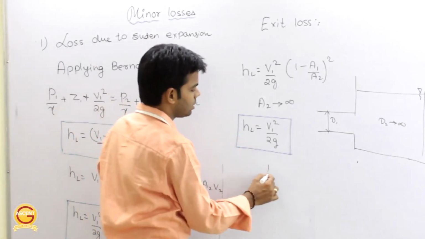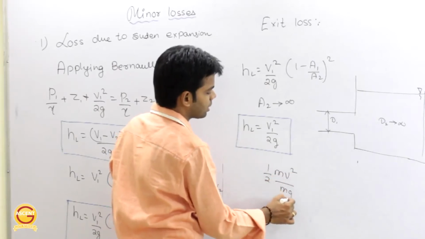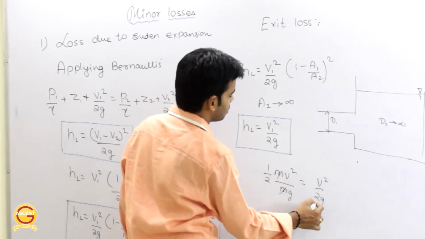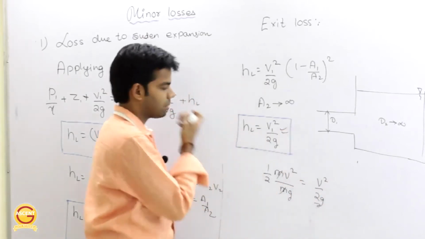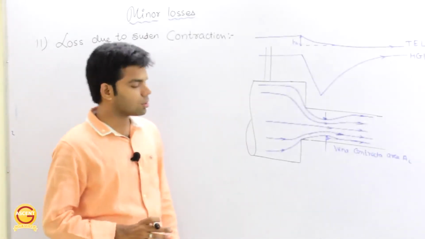What is kinetic energy? Half m v square divided by weight, which is m into g. This gets cancelled out. So this is V square by 2G. So this V1 square by 2G is nothing but kinetic energy per unit weight. Getting this now? Okay. Now next is the loss due to sudden contraction.